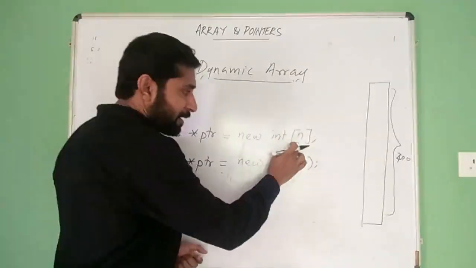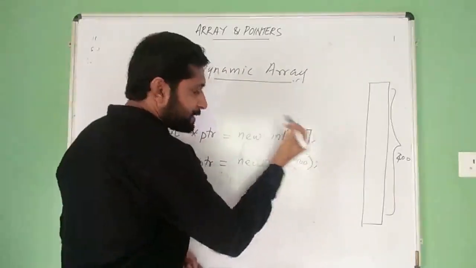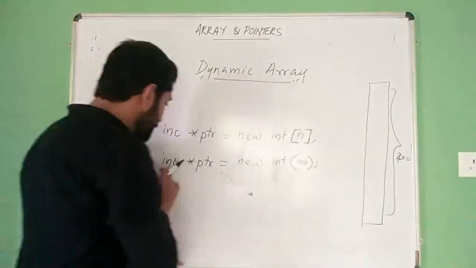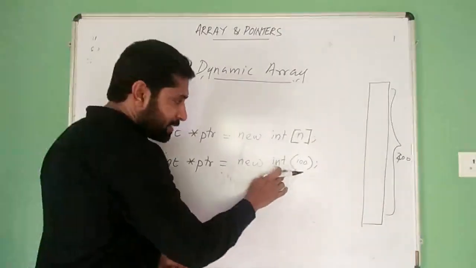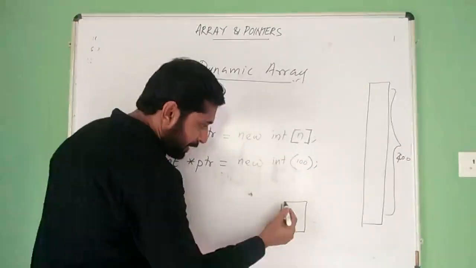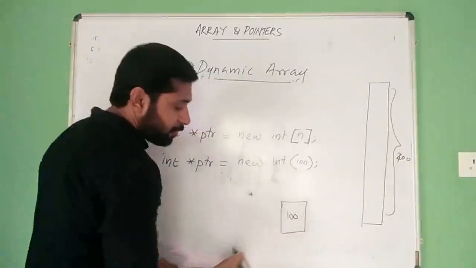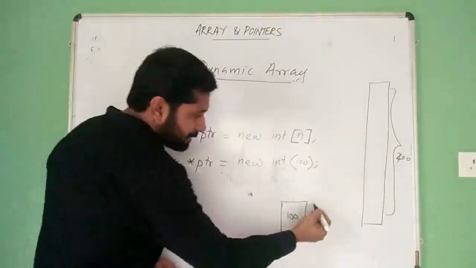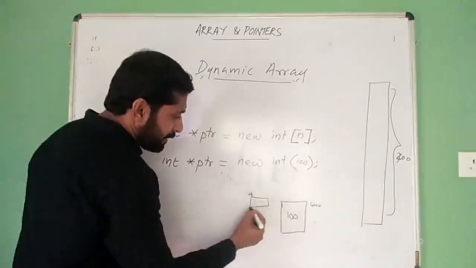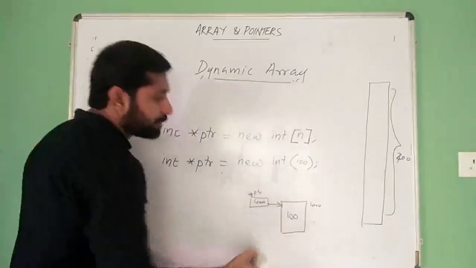If you are using the square bracket, this is the declaration for a dynamic array. If you make a declaration like this, it only creates an integer, only allocates 4 bytes, and its content will be 100. Suppose the base address is 4000. A ptr will be created, and inside this ptr 4000 will be stored.